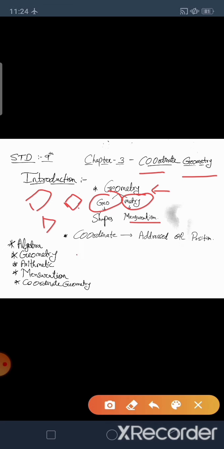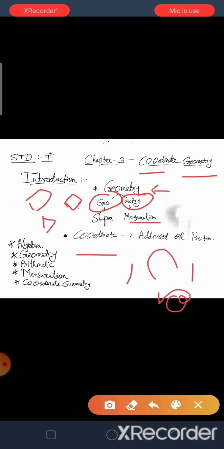Next word is coordinate. Coordinate means address or position. Address or position of every line, curve or shape. Any shape is made up of points.